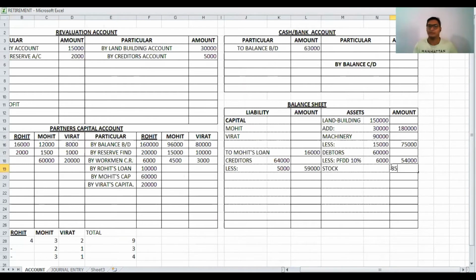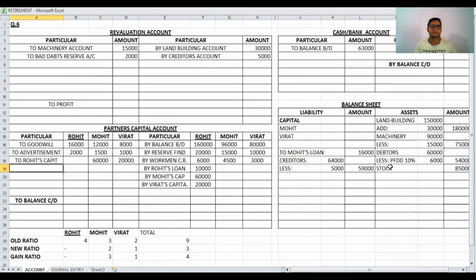It is 85,000. Then debtors done, bank done, and advertisement suspense account done. Now step 4 is complete.